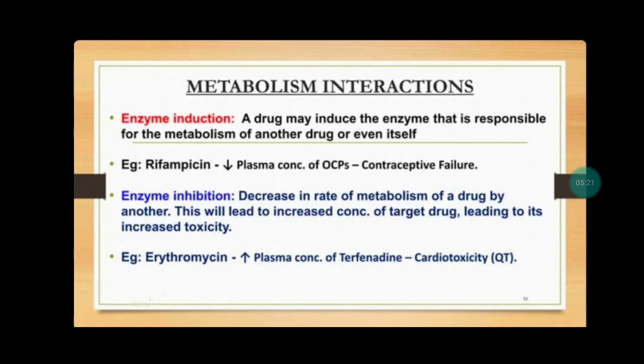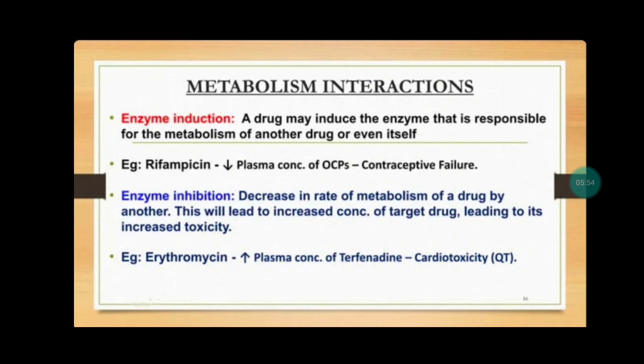The next interaction is metabolism interaction. Metabolism interaction means enhancing or reducing the metabolism of a certain drug by another drug. It takes place by two processes: enzyme induction and enzyme inhibition. Enzyme induction means a drug may induce the enzyme responsible for the metabolism of other drugs or even itself. For example, rifampicin decreases the plasma concentration of oral contraceptive pills, so contraceptive failure occurs.